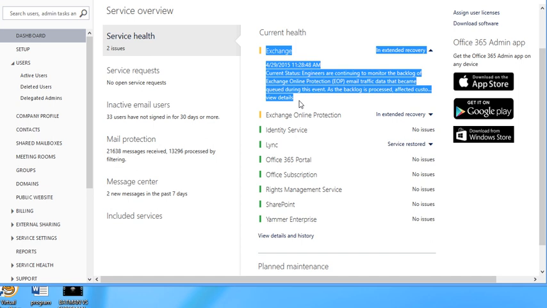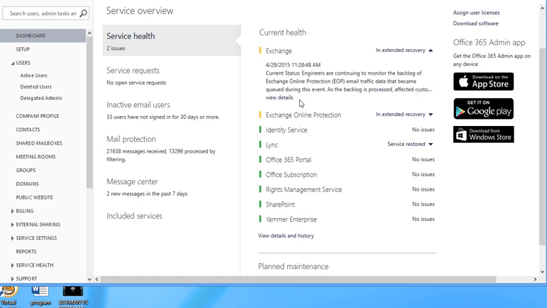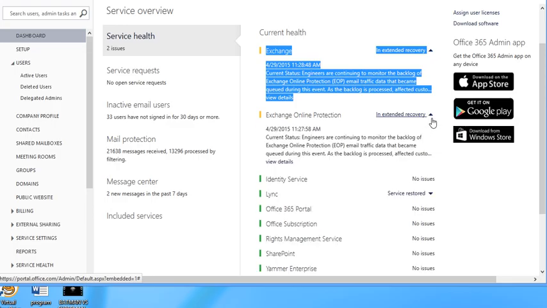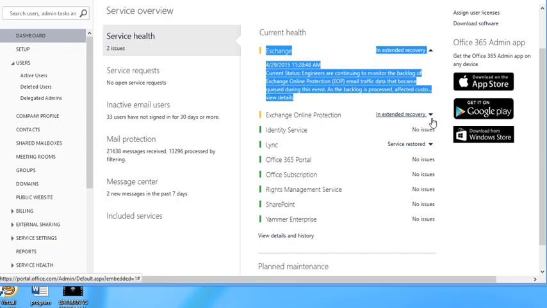You need to make sure that you check that, because you might spend so many hours trying to figure out what's going on, but if you come here and see that something is going on at their end, that's just a waste of time. So you can quickly come over here. This is your check spot, the first thing to do. I would definitely check this in the morning when I log in, just to see what's going on, because after 7:30, 8 a.m., when people are starting to come in, that's when people are going to start calling.